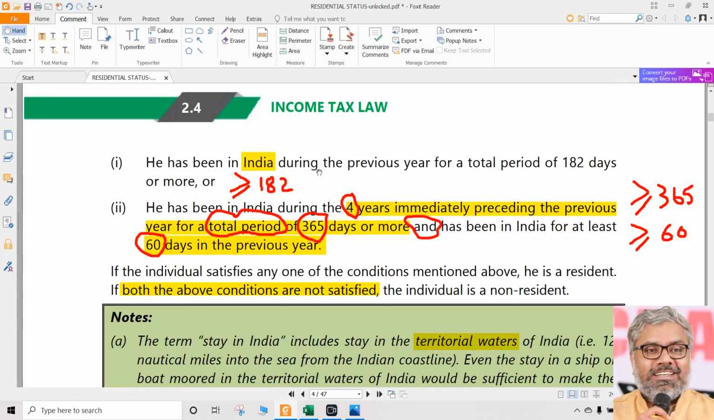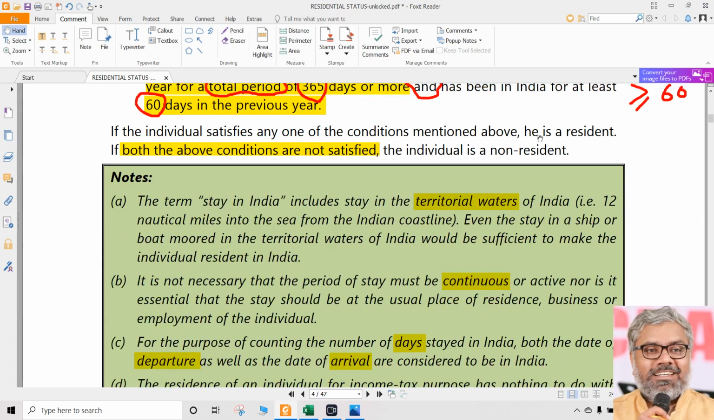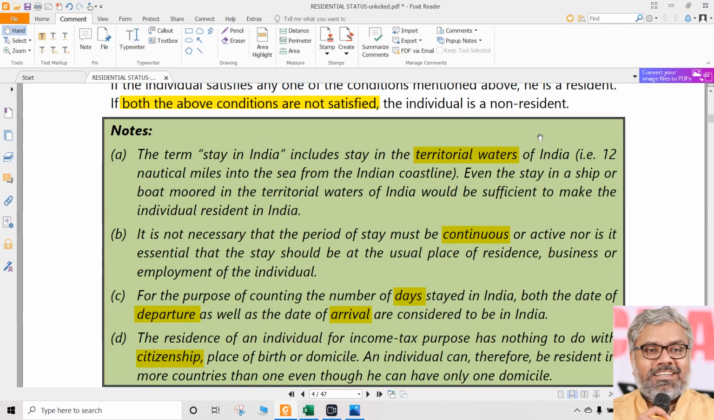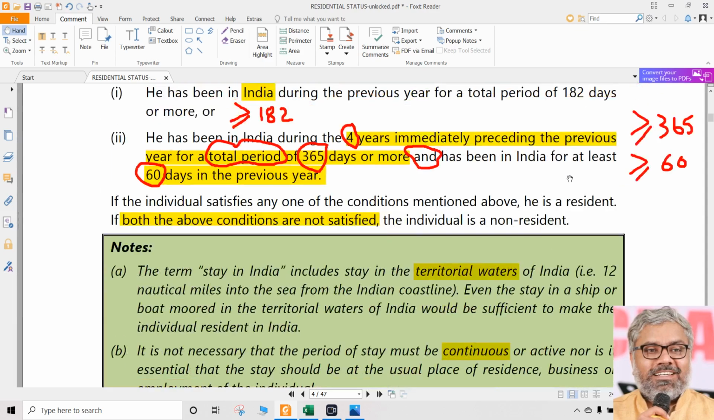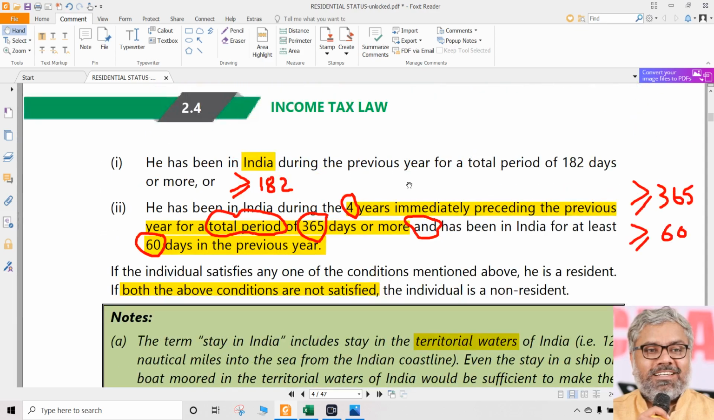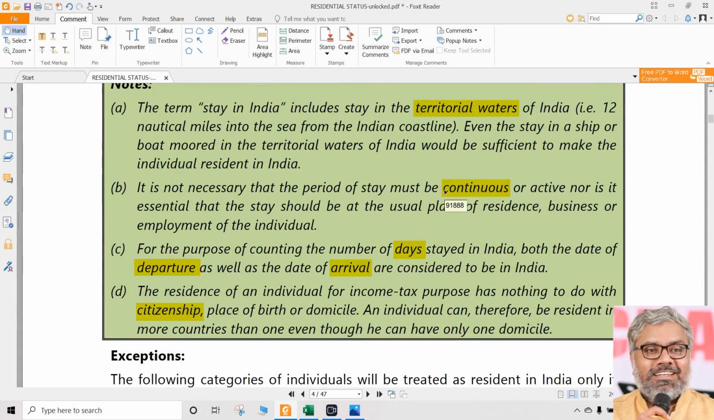We are supposed to know that a person is resident if he stayed in India for 182 days or more during the previous year, or if he stayed in India for 60 days or more during the previous year and 365 days or more during the 4 years immediately preceding the previous year. Then that person is called a resident. If he does not satisfy any of the above conditions, he is called a non-resident. That we should know. We don't need to know other countries' residential statuses. If anybody satisfies these conditions, he is simply a resident in India. We don't care about the citizenship, place of birth or domicile of that person. All other things become immaterial.